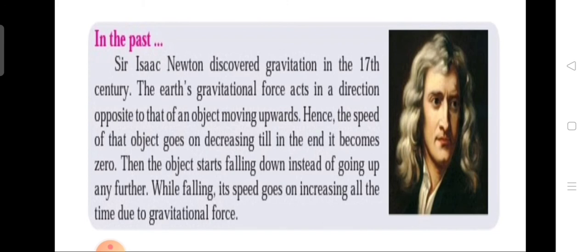See the box given on page number 71. In the past, Sir Isaac Newton discovered gravitation in the 17th century. The Earth's gravitational force acts in a direction opposite to that of an object moving upwards. Hence, the speed of that object goes on decreasing till in the end it becomes zero. Then the object starts falling down instead of going up any further. While falling, its speed goes on increasing all the time due to gravitational force.